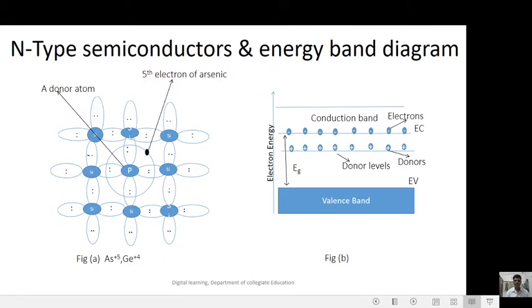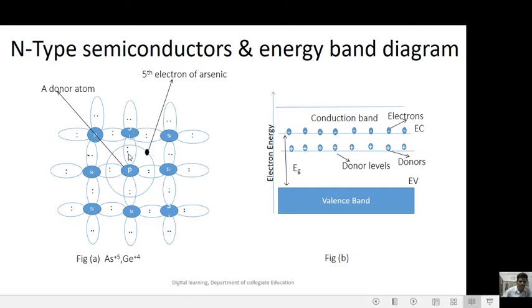N-type semiconductor and energy band diagram. So here this is a silicon structure. The silicon has four electrons in its surroundings. Here phosphorus is a pentavalent atom.